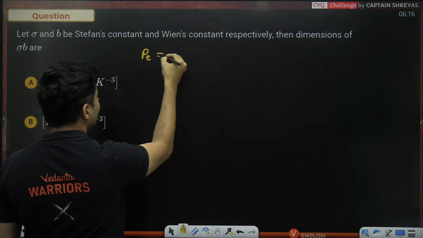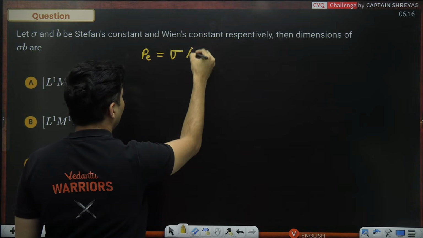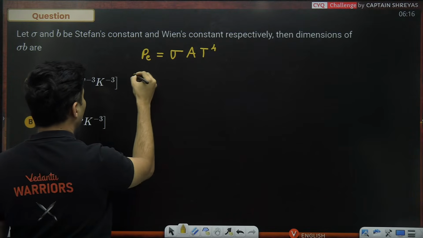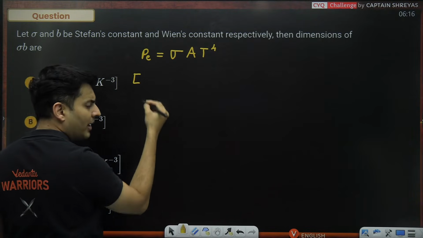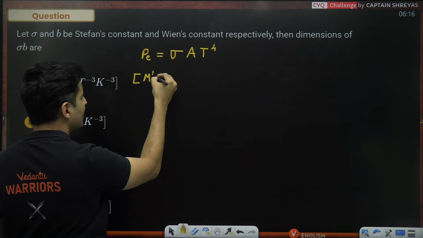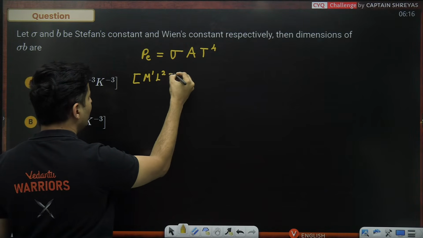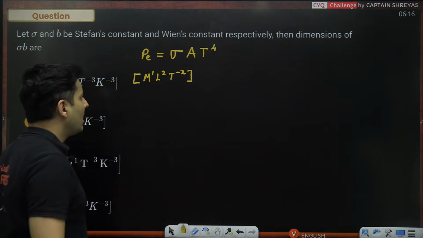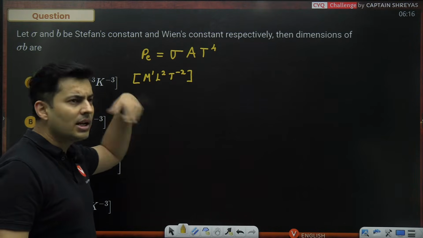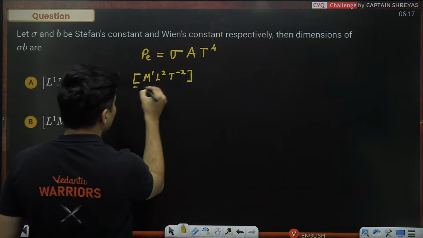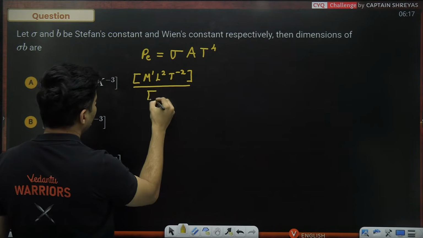Emissive power is nothing but E equals sigma A T raised to 4. That is the formula. This is power. Power is work per unit time or energy per unit time. So dimensions of energy is M raised to 1, L raised to 2, T raised to minus 2. That is the dimensional formula for energy. So divided by time, that will give me power.